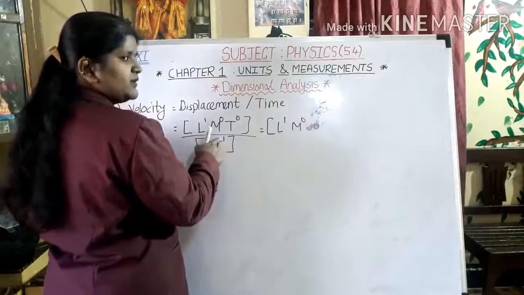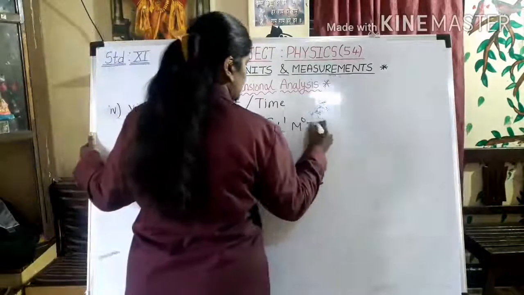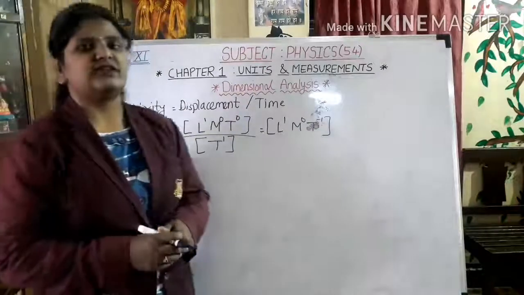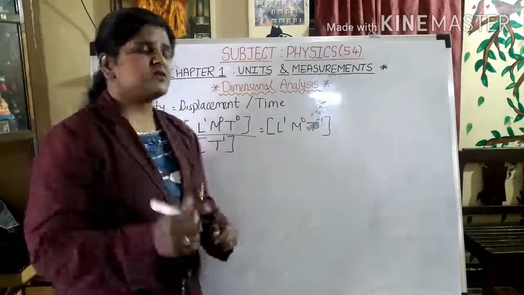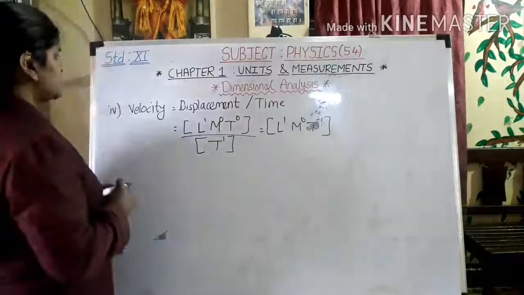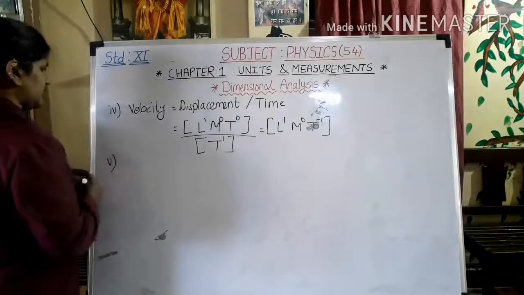So this 1 will become minus 1. So I can write this as L1 M0 T raised to minus 1. So this is the dimensions for velocity. Okay. So next one we will find out